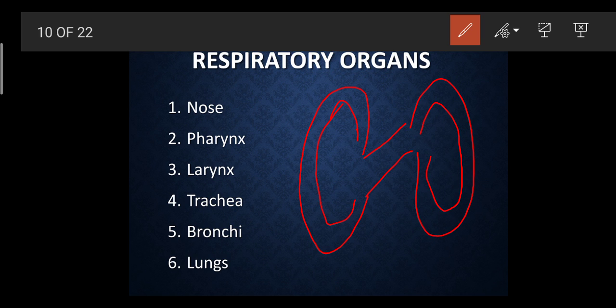The inner one is called the visceral, and the outer one is called the parietal. Between these two there is a fluid present, called the pleural fluid.